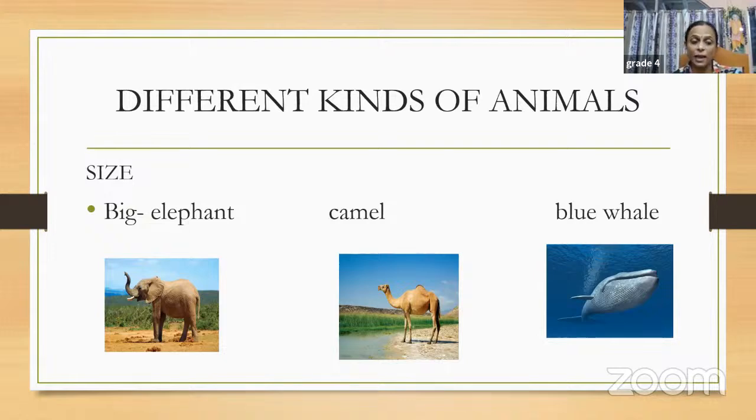So according to the size, we can divide the animals into 3 groups. One is the big sized animals. Then we will talk about small animals, which are smaller in size, and very small animals. The animals here are very big in size, so we have put them in one group. Depending upon the size we are categorizing them, and we can say we are grouping them as big animals. So these are the pictures of big animals: elephant, camel, and the blue whale.